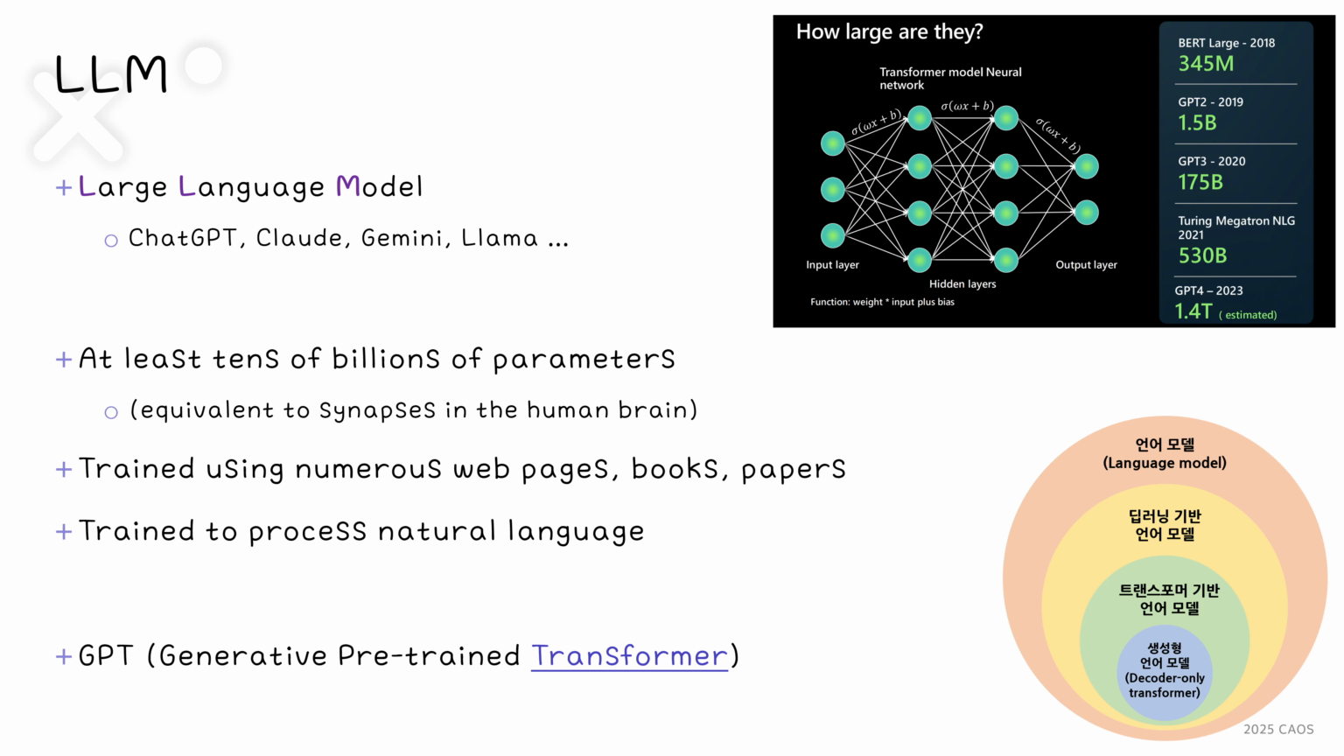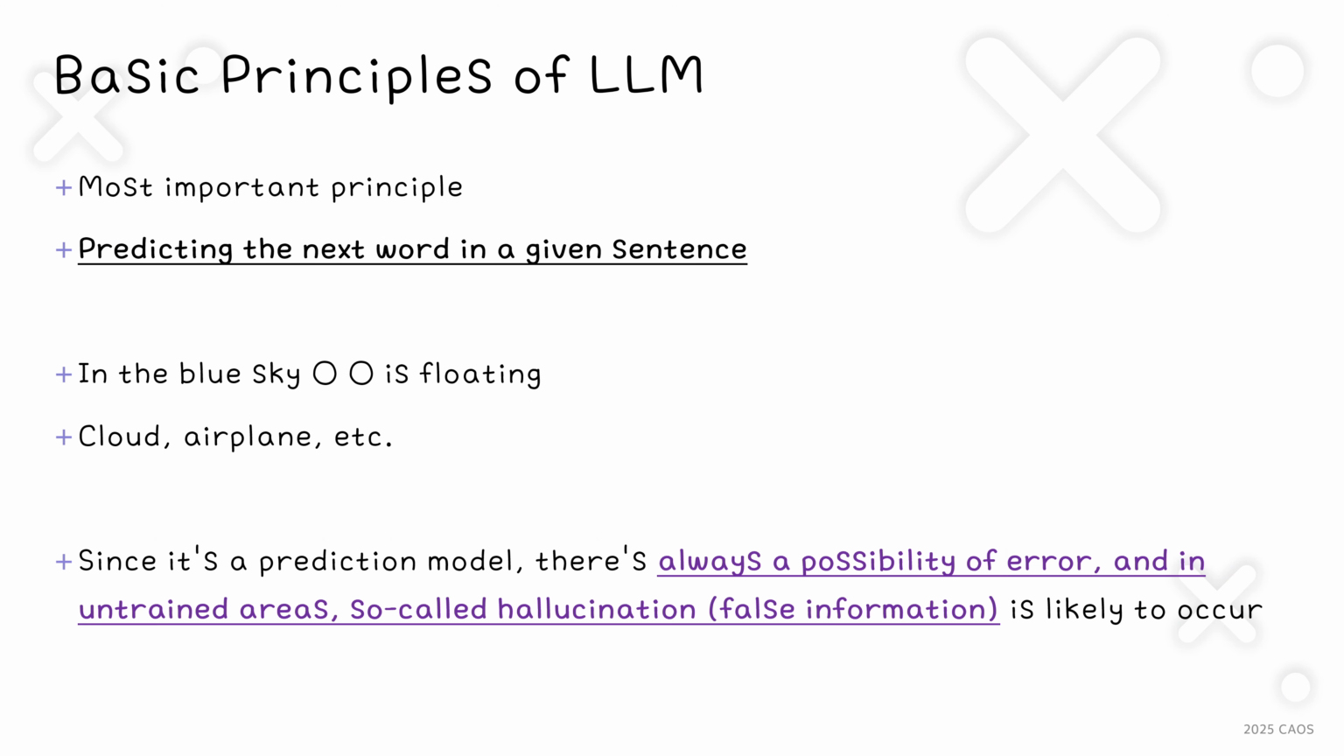The research you've seen so far has primarily focused on models specialized in image analysis. Now I'll discuss large language models, LLMs, like ChatGPT. As you can see, LLMs have evolved tremendously, with the number of parameters increasing exponentially from the BERT model to GPT-4. The most important fundamental principle of LLMs is predicting the next word. For example, after "in the blue sky," it predicts that words like cloud or airplane are likely to come next.